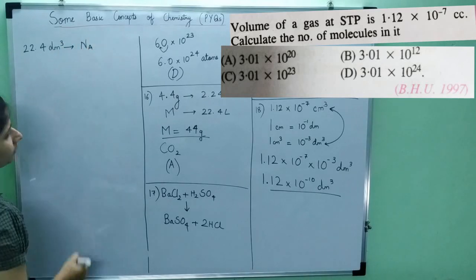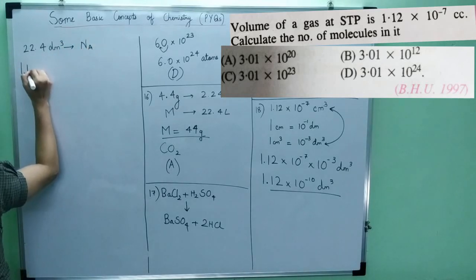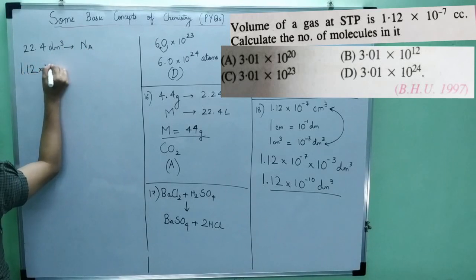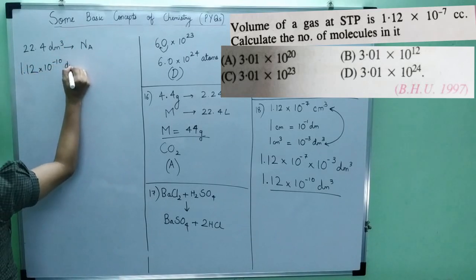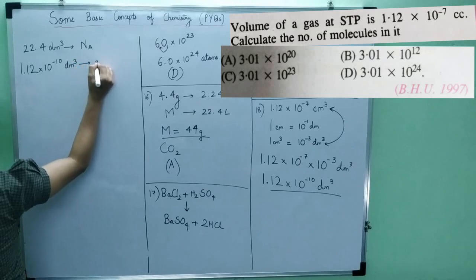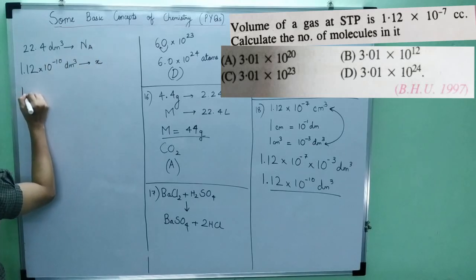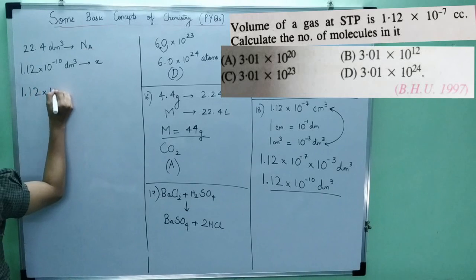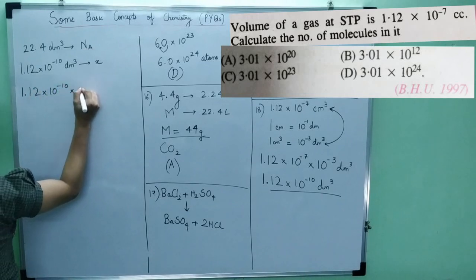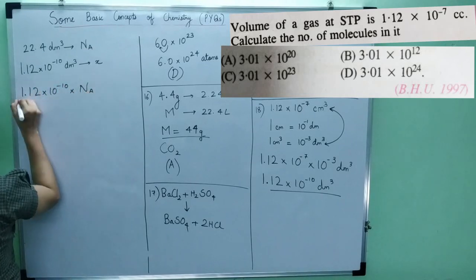Avogadro number of molecules. But now I have 1.12 into 10 to the power minus 10 decimeter cube. So this will occupy X. Just cross multiply: 1.12 into 10 to the power minus 10 into Na upon 22.4.